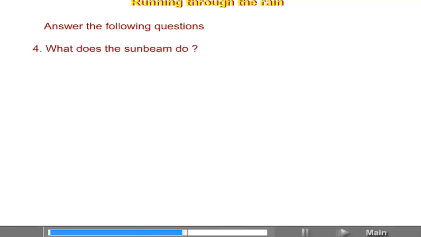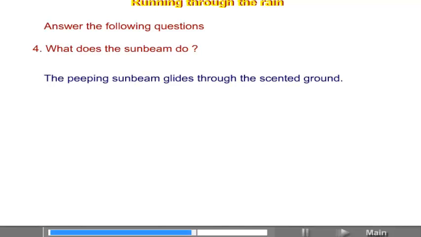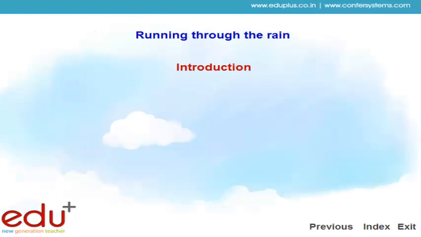What does the sunbeam do? The peeping sunbeam glides through the scented ground. Find all the words in the poem that show movement. Pass, falling, trips, running, escape, drip, drop. Friends, the Running Through the Rain poem is completed.